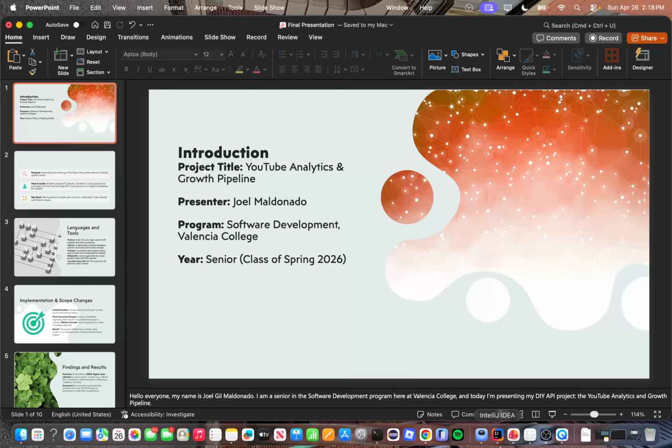And the results that I found was that when drawing an evergreen character versus a niche character, an evergreen character is something that everyone would know, right? Everyone knows who SpongeBob or Patrick Star is. Everyone knows who Elsa is. Those videos tend to perform better most of the time than a niche character, like a Disney movie that's dropping this week that no one knows about. That would be considered a niche character. And I realized, based off the data from the API, fetched with Python, that those evergreen character videos perform a lot better.